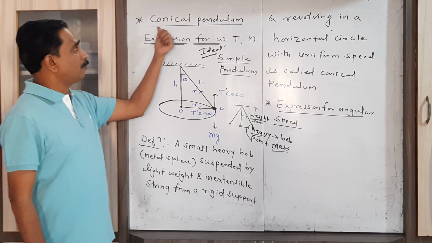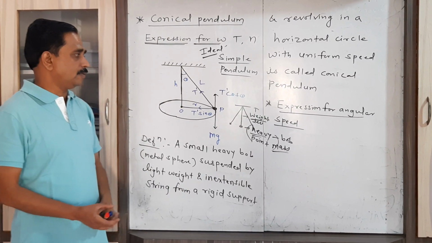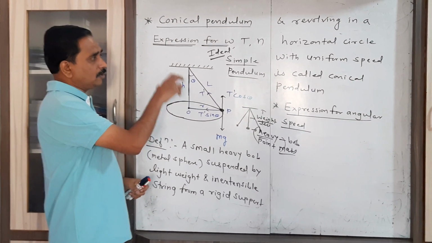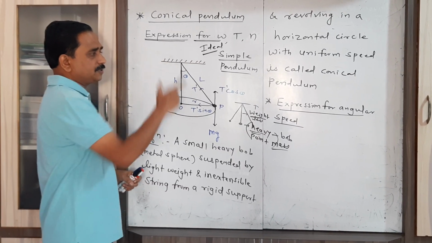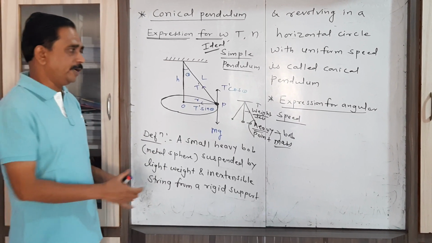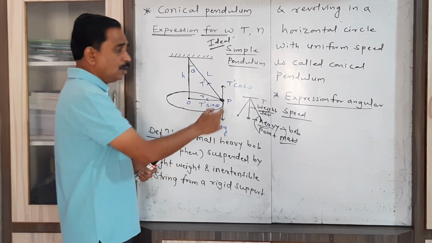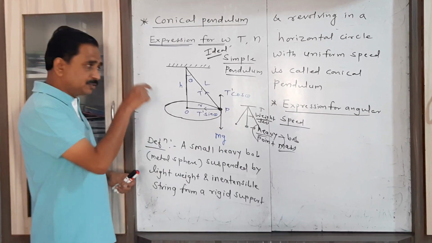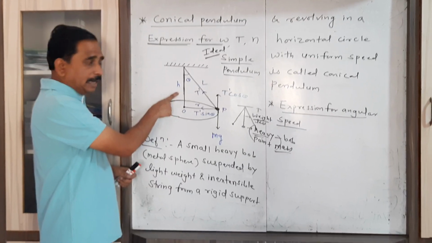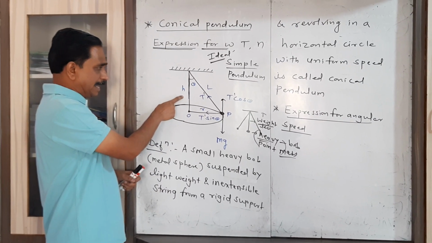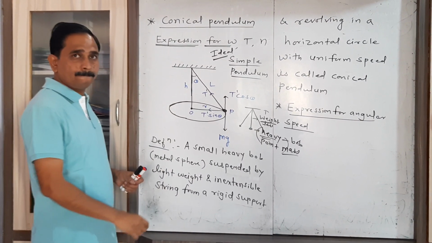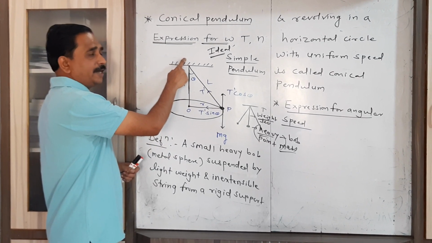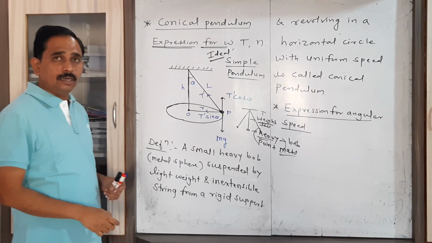Now we come to the point, what do you mean by conical pendulum? A conical pendulum is a special type of simple pendulum, in which again we consider one heavy bob, that is the metal sphere, suspended by a lightweight and inextensible string to a rigid support.